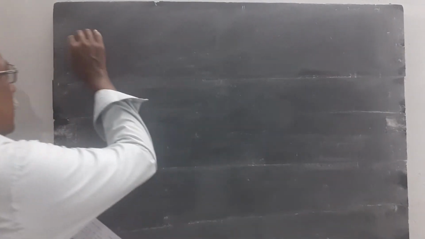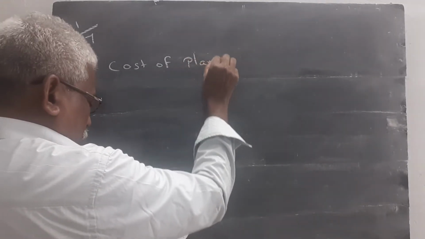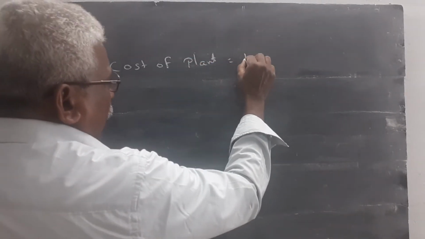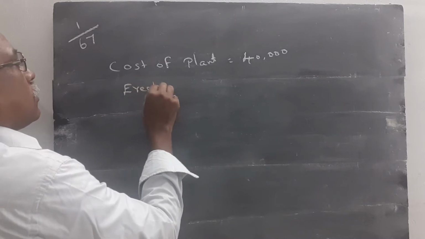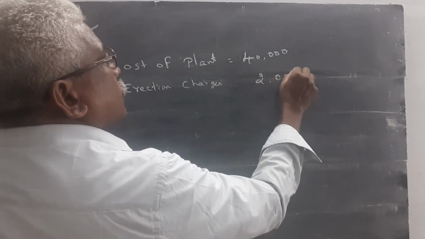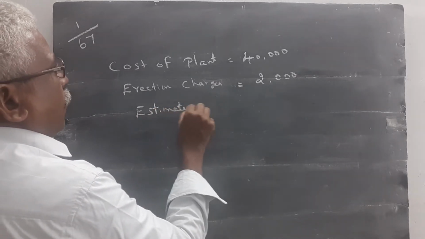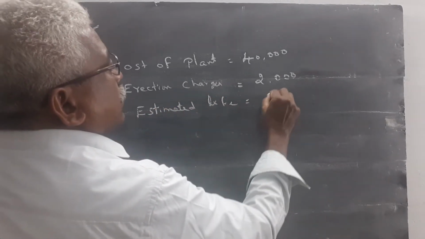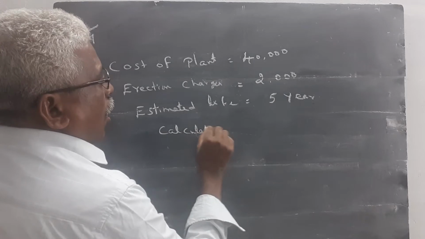Page number 67, question number 1, depreciation account. Here one question is given. The cost of the plant is rupees 40,000, and its erection charges rupees 2,000. Then estimated life of asset is 5 years. Calculate amount of depreciation.